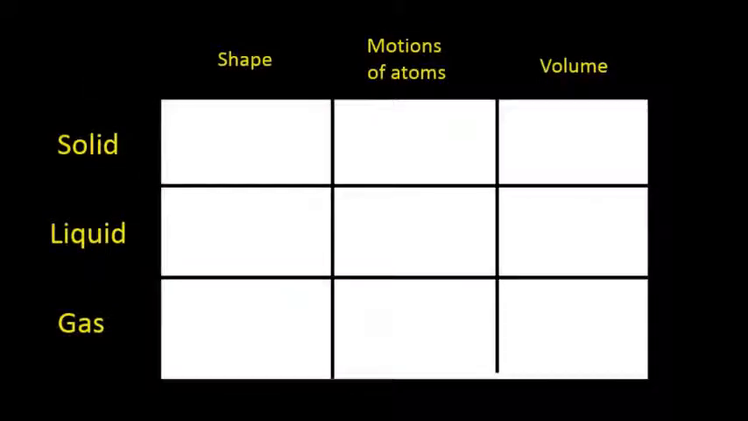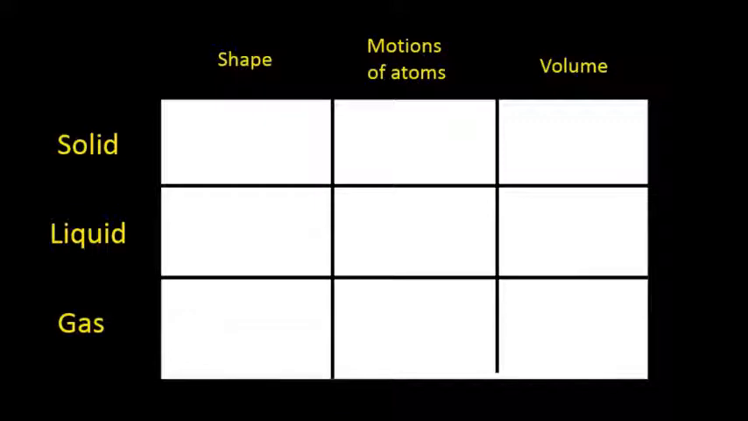This is Quick Clip 2.12, States of Matter. And when we discuss the three basic states of matter, solid, liquid, and gas, we often talk about three of its characteristics: shape, the motion of the atoms, as well as volume.